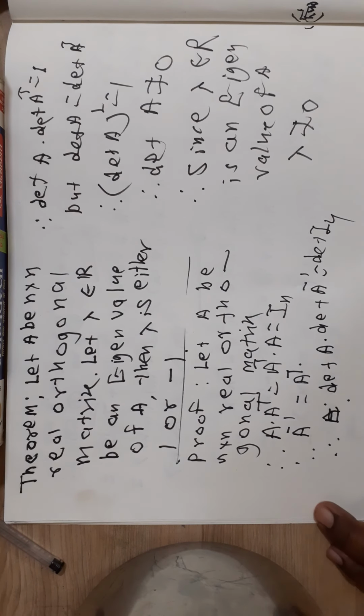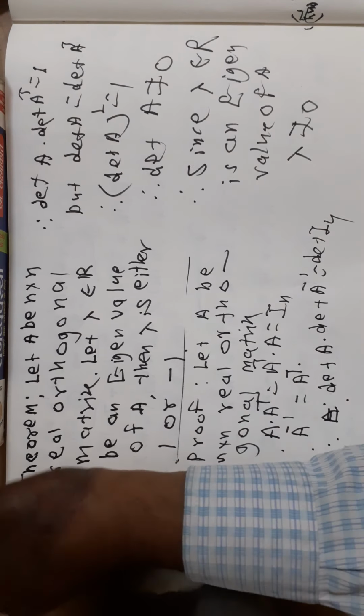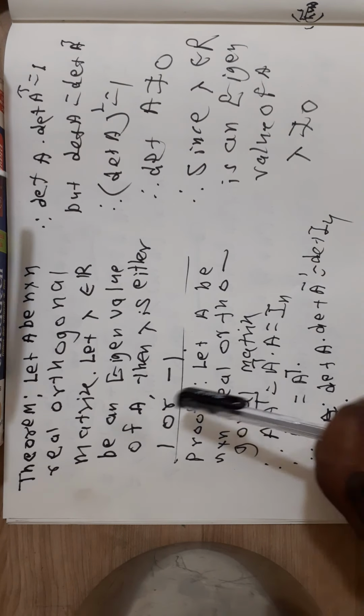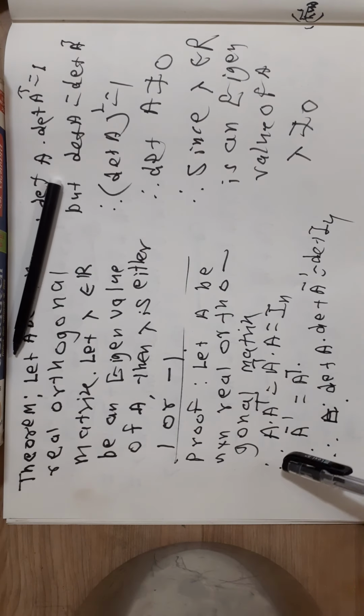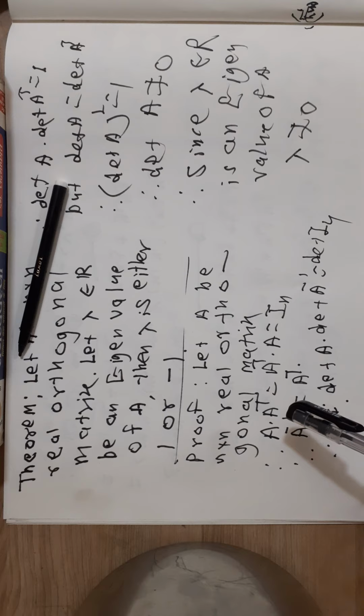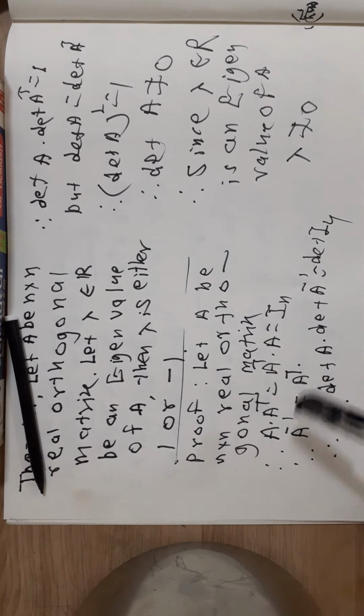Let A be an n by n real orthogonal matrix, and let lambda belong to R be an eigenvalue of A. Then lambda is either plus 1 or minus 1. Proof. Let A be an n by n real orthogonal matrix. Therefore, A times A transpose is equal to A transpose times A is equal to In, where In is the n by n unit matrix.